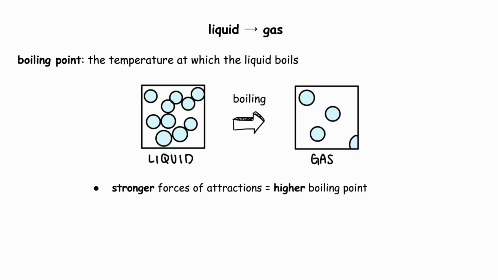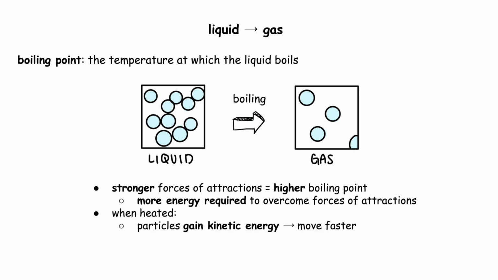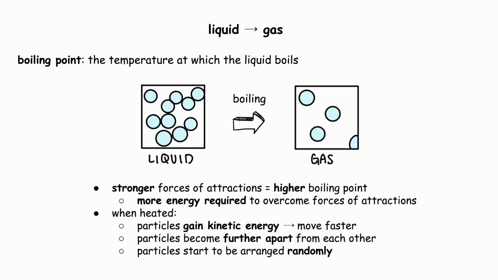The state change from liquid to gas is called boiling. Boiling point is the temperature at which a liquid boils. The stronger the forces of attraction between particles, the higher the boiling point, due to more energy required to overcome these forces of attraction. When liquid is heated, the particles gain kinetic energy and move faster. This increased movement causes particles to become further apart, as the increased energy helps them overcome the forces of attraction. Particles are eventually able to separate from each other, moving quickly, and this is when the liquid becomes a gas.